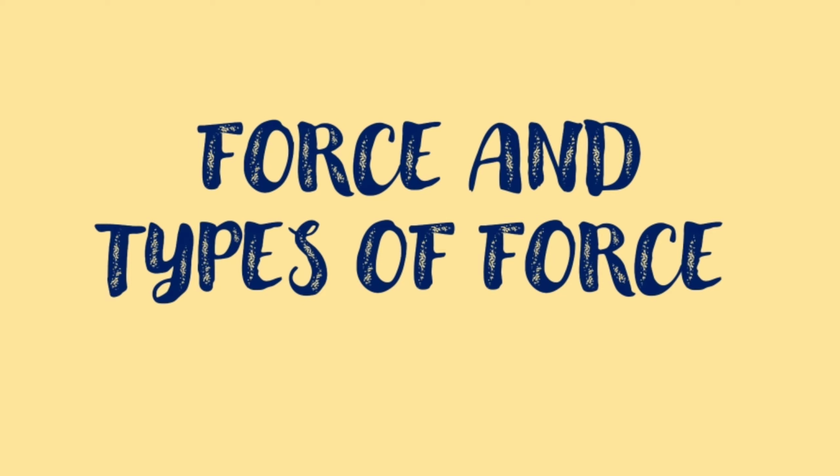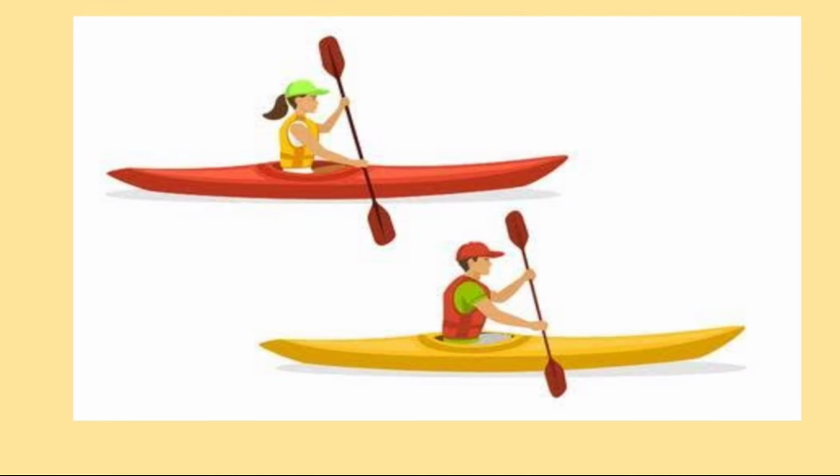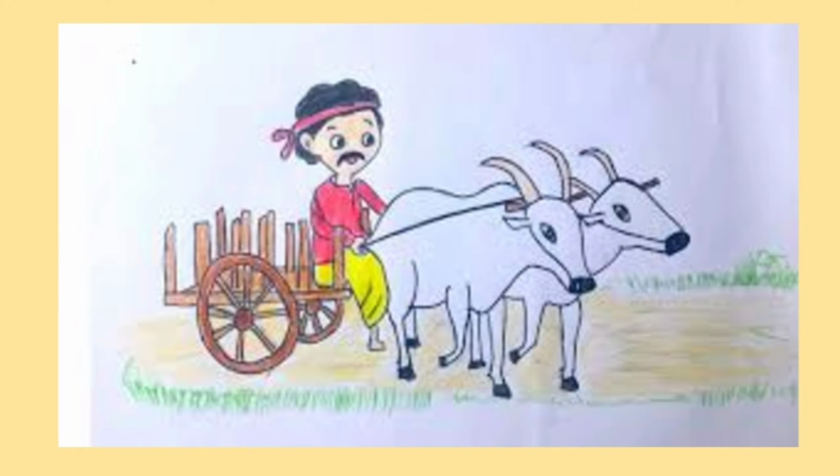Today we will be studying chapter 10, Force and Types of Force. So look at the images and give me some answers. Will a boat move forward unless pushed with the help of an oar? The answer is no. Next question is, who exerts the force to move a bullock cart forward? And the answer is the bull itself, because the bullock cart is quite heavy and it exerts a backward force on the animal. So the bull exerts the force to move the cart forward.